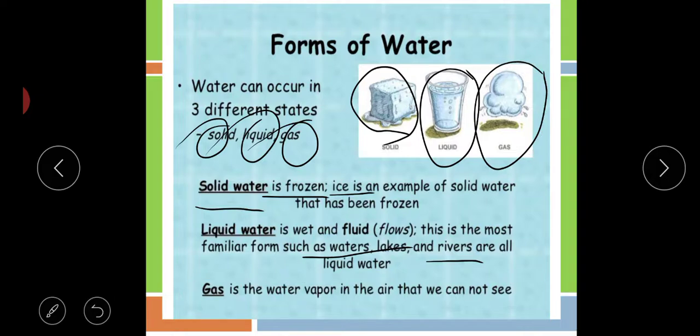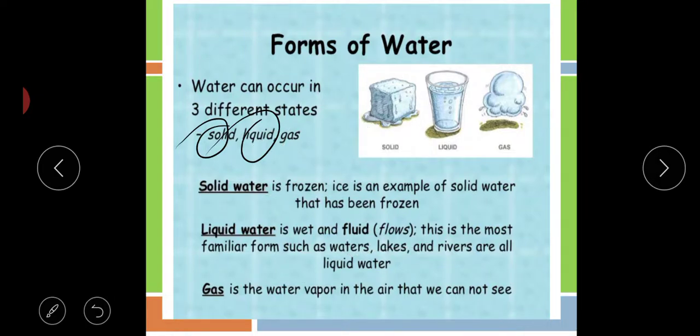Understand these 3 forms. What are the 3 forms of water? Yes or no, children? 3 forms: solid, liquid, and gas. Understand? Yes or no? Okay.